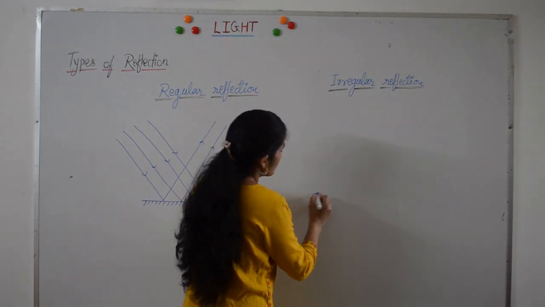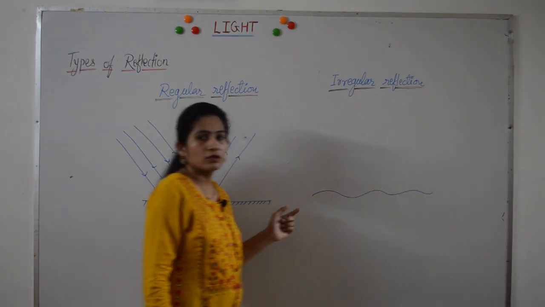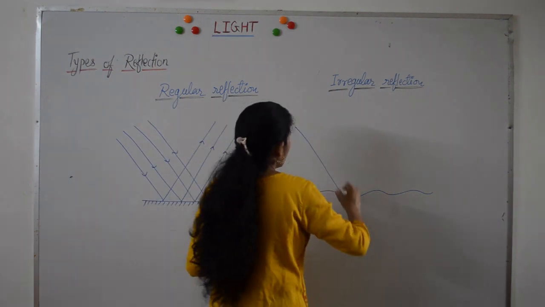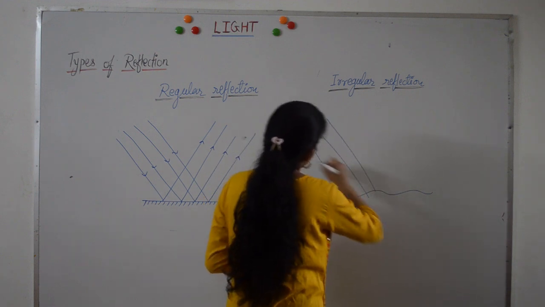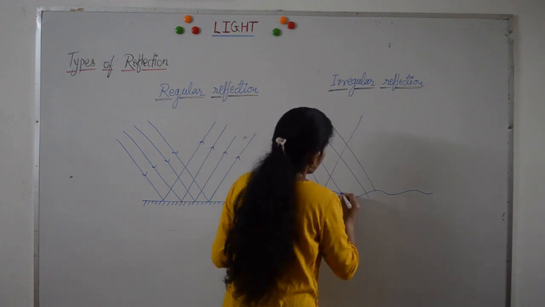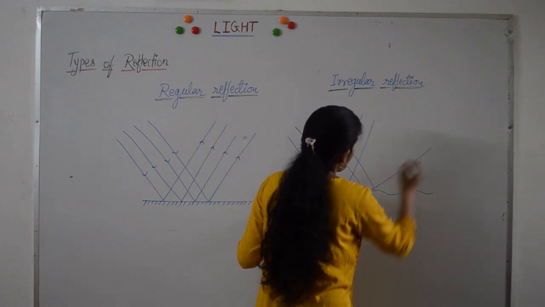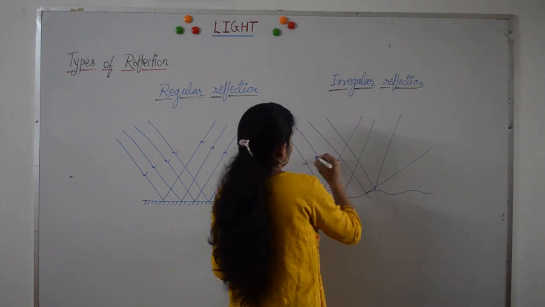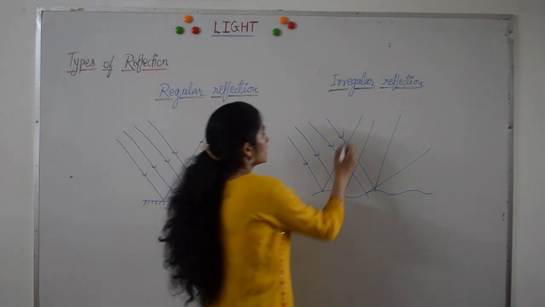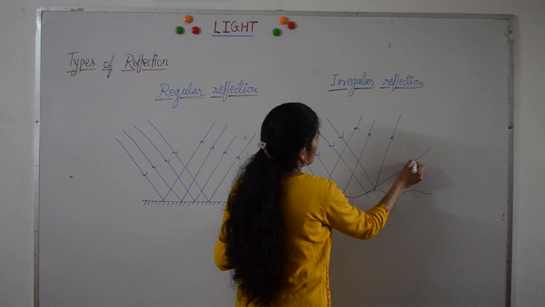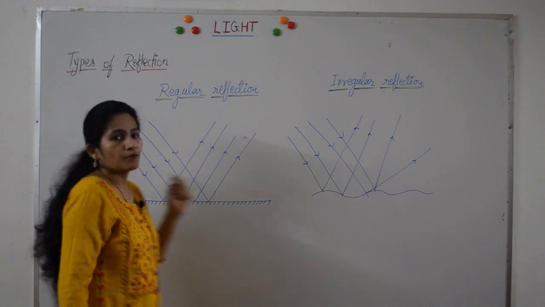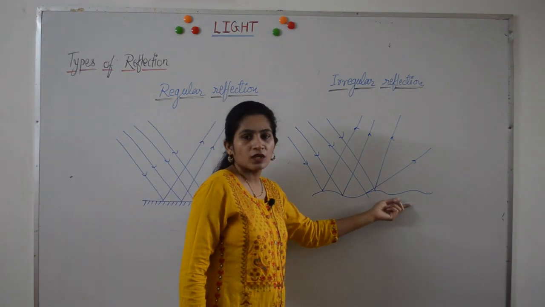Irregular reflection takes place from a rough or uneven surface, a surface which is rough, which is not smooth. So when a parallel beam of light is incident on the surface, the reflected rays are not parallel. When the incident rays are parallel but the reflected rays are not parallel, such type of reflection is called irregular reflection or diffuse reflection, and it takes place from a rough surface.